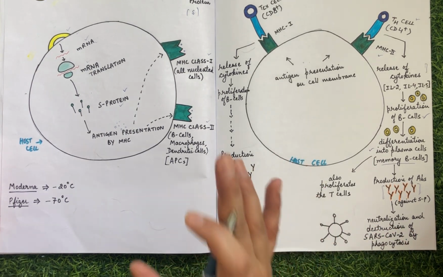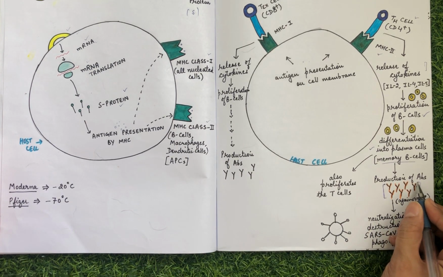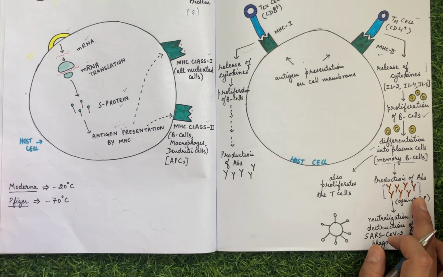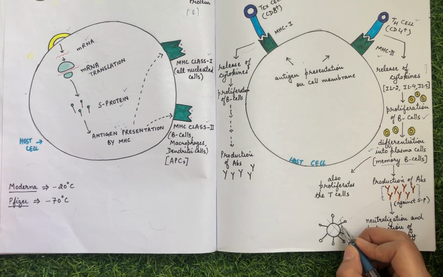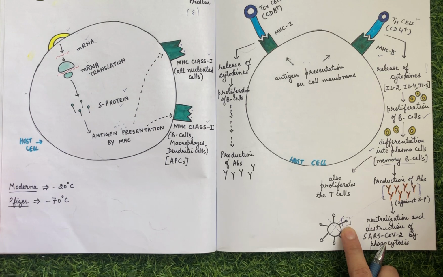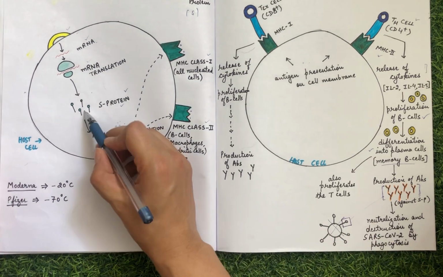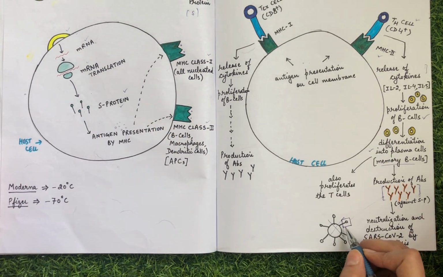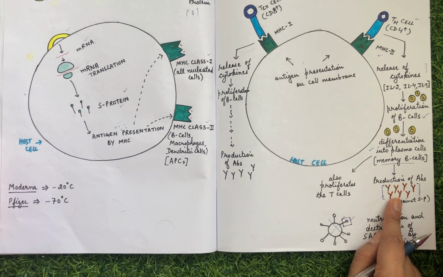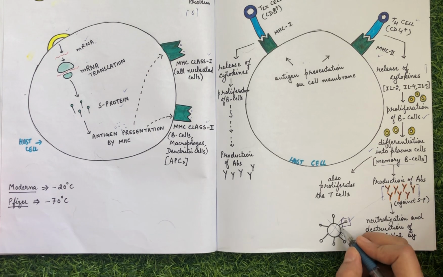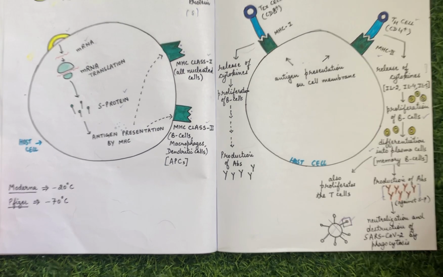So in future, if the SARS-CoV-2, the coronavirus, enters the host cell, the body is already going to have a lot of antibodies like these, and they are going to directly target this SARS-CoV-2 and destroy it, because they are going to recognize these spike proteins which are present on the coronavirus, because these antibodies have been designed against these only, as you can see, right? So they will directly recognize that this is the antigen which was presented to the body a long time before when the vaccine was administered, and they will just neutralize and destroy this virus before it can harm the body.